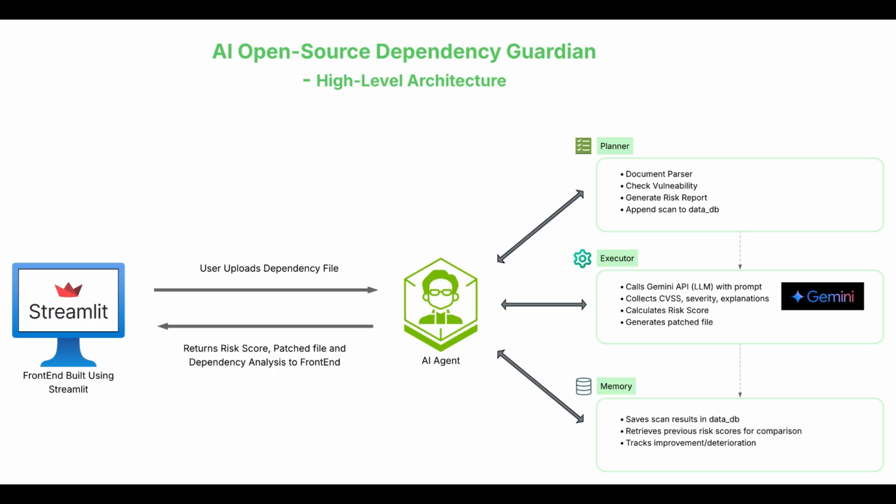It tracks timestamps, risk scores, and suggested fixes, and even calculates whether the new scan improves security. Behind the scenes, we use Gemini as our reasoning engine, along with local parsers to handle dependency files. We have also built in observability with debug logs, graceful error handling, and automatic cleanup, making the agent resilient and user-friendly.